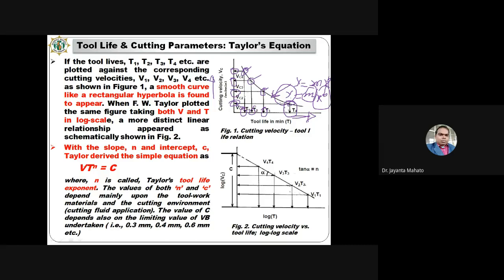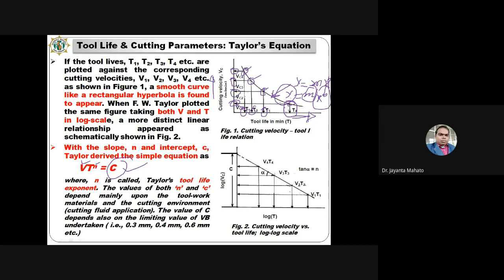So if you multiply V and T to the power b, where b is represented as n, then V into T to the power n is a constant value. Understand? So this equation is known as Taylor's tool life equation: V T to the power n equals constant.